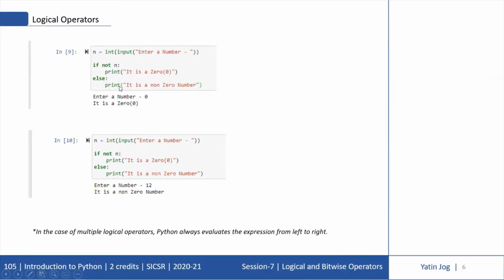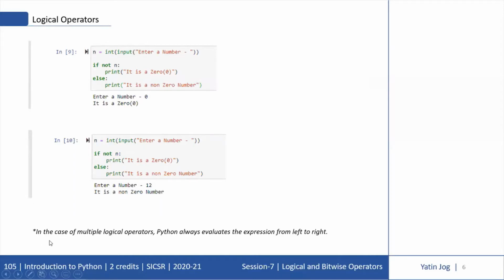So I have given the code with both the types of inputs with 0 and 12. For the same code, it is giving proper message. For 0, it is a 0, and for non-zero, it is a non-zero number. So whenever required, we can also use this NOT operator as and when required.